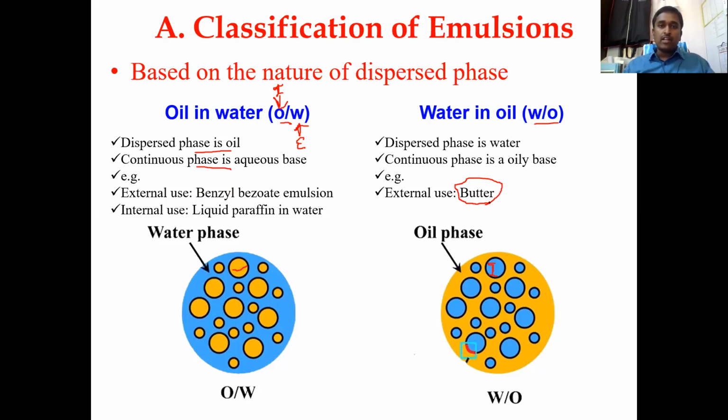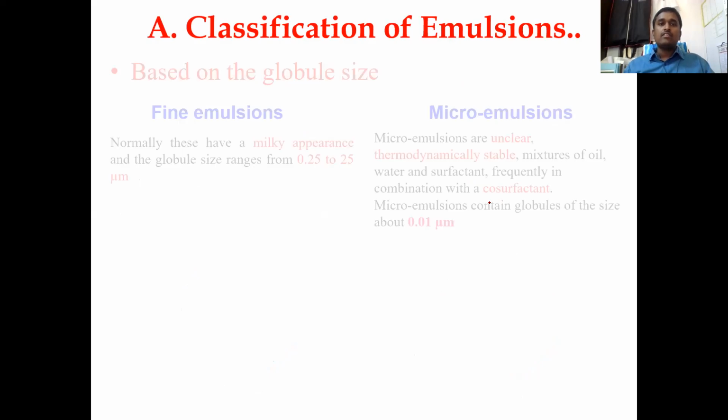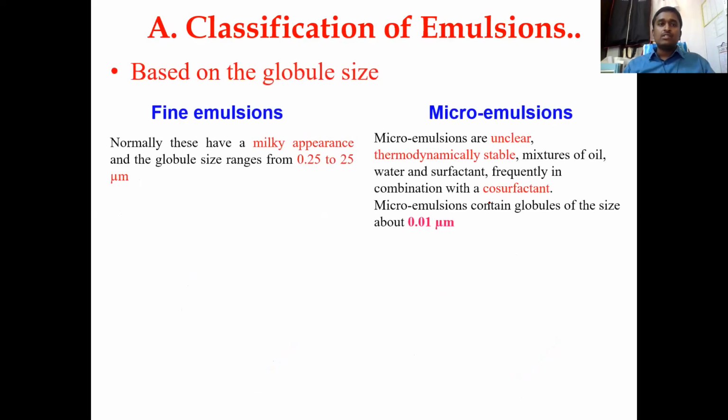Also, apart from these two classifications, there are a few other classifications based upon the size. Until now, we are saying the emulsion is around 0.5 microns or 500 nanometers and above. If you could reduce the size to below 500 nanometers, those are called fine emulsions. If it is around 250 nanometers, those are called fine emulsions. If it is around 10 to 100 nanometers, those are called micro emulsions. This is the least possible size.